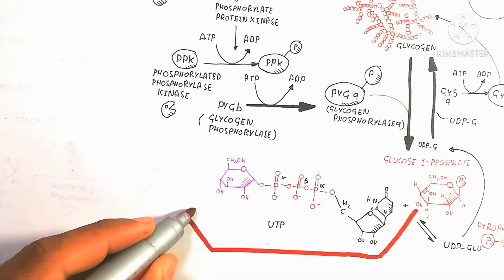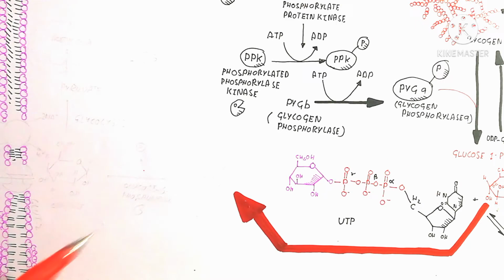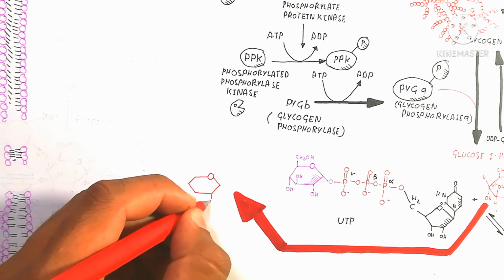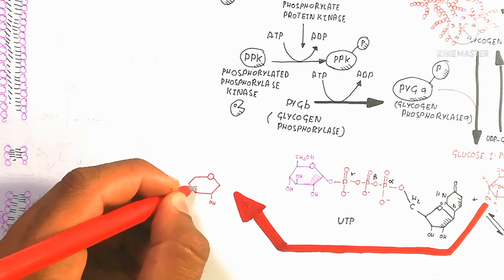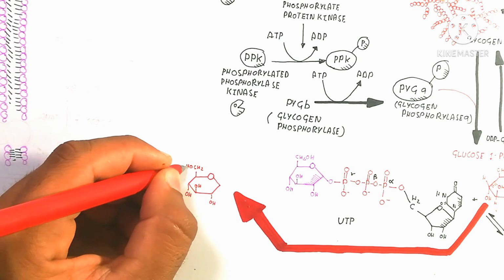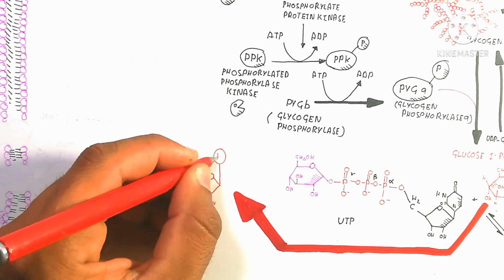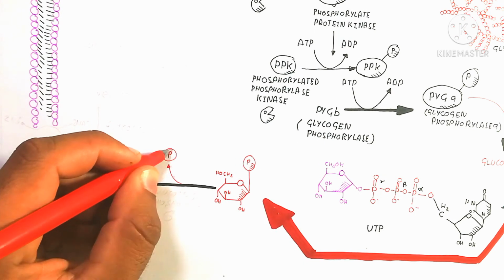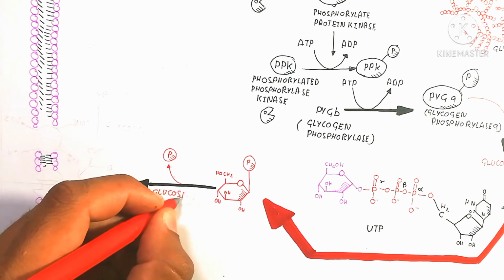So again, it is a reversible reaction. It is not an irreversible reaction. But here we will discuss just the glucose formation. So this glucose contains a phosphate group. So we should separate the phosphate group from the glucose to release it into the blood for increasing the glucose level, for using further in the cell, or remaining in the blood.